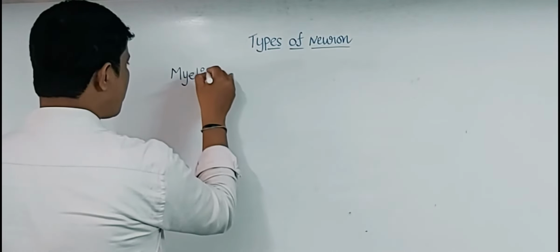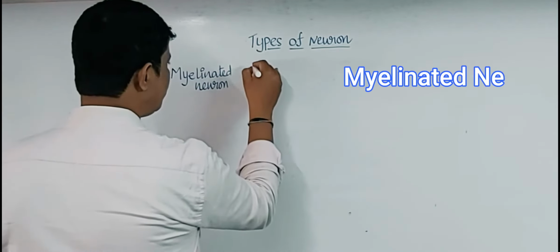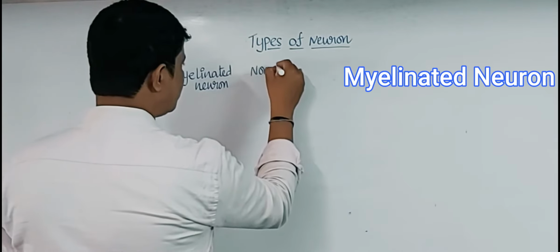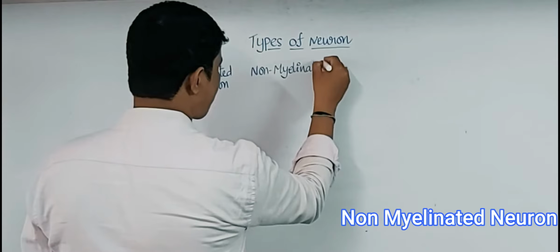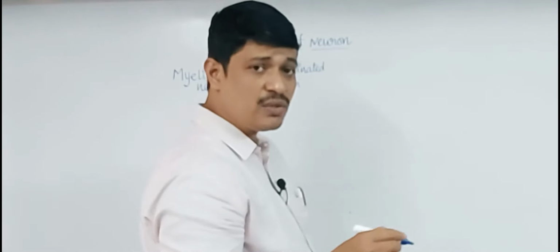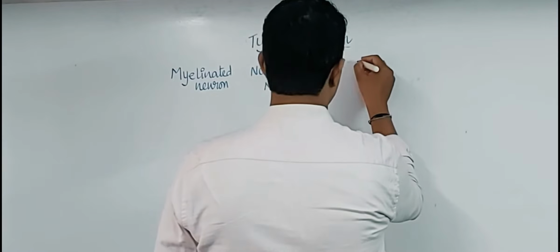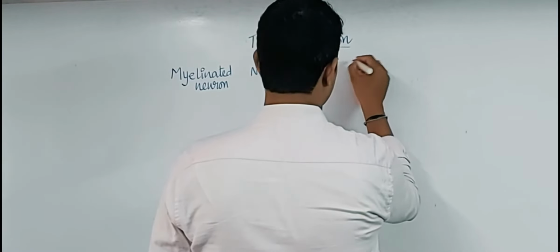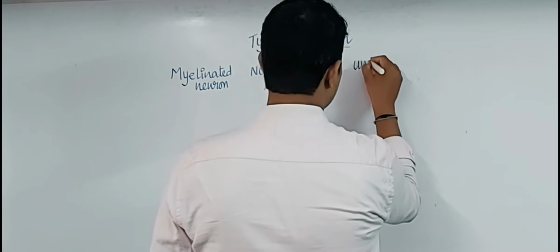myelinated neuron and non-myelinated neuron. And according to the formation of the neurons, that is, the structure of the neuron, they are divided into unipolar neuron,